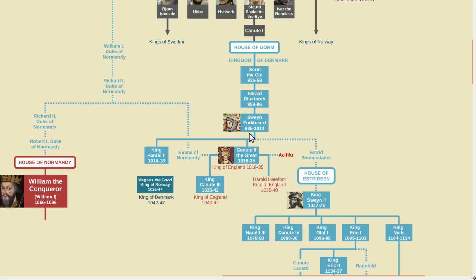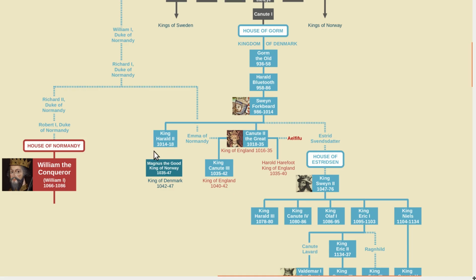What happened next is this. Sven's oldest son, Harold II, became King of Denmark, and Canute II was chosen to be King of England. The English initially forced Canute to retreat back to Denmark, but he returned 2 years later and reconquered England, officially becoming the king in 1016. But his brother died in 1018, so from 1018 to 1035, Canute was king of both Denmark and of England, as well as much of Norway and Sweden.